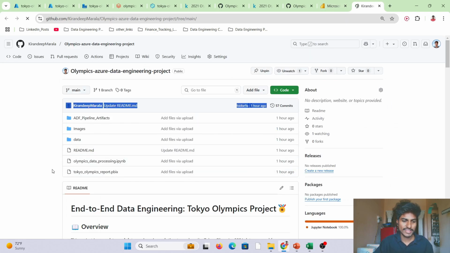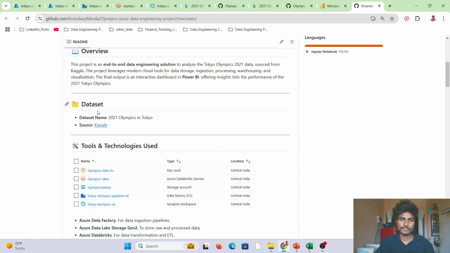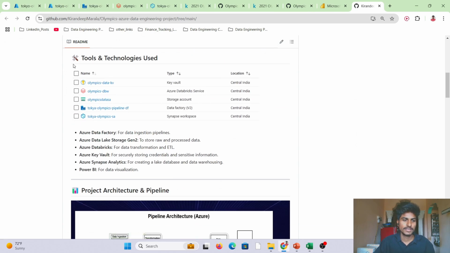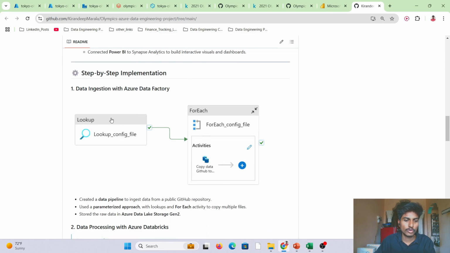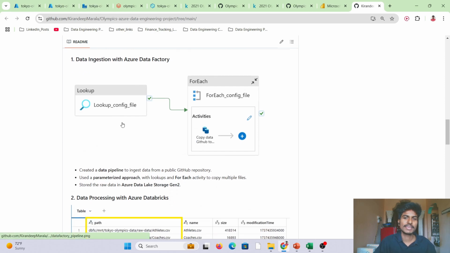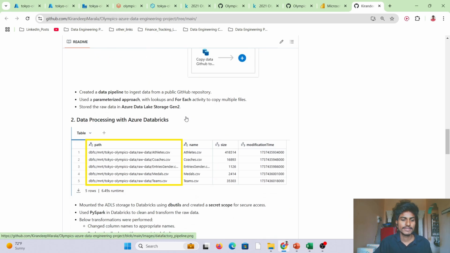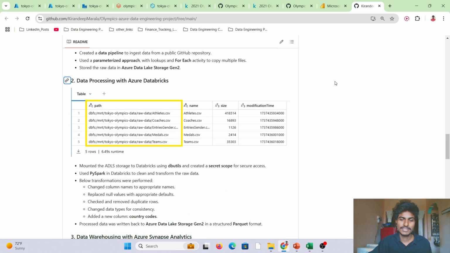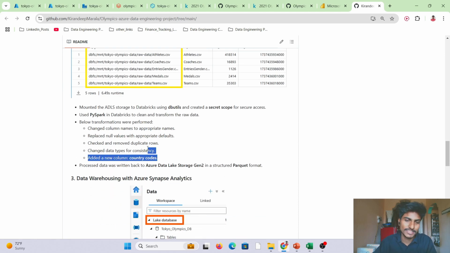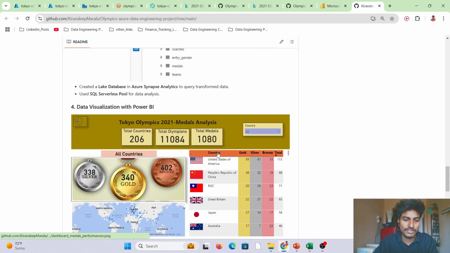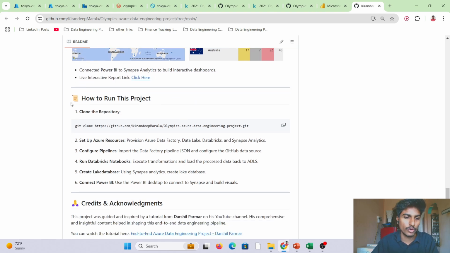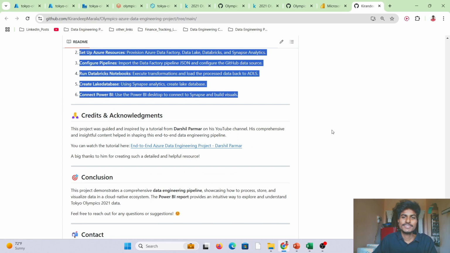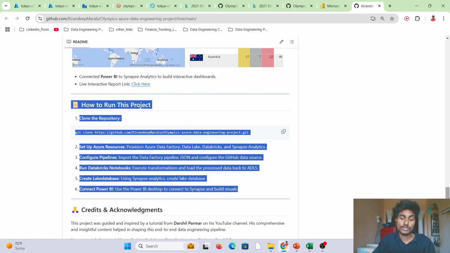I have attached all the files here, followed by an overview, dataset, tools and technologies used, and also the project pipeline, like what is the exact pipeline, followed by the step-by-step implementation, like what is our Data Factory pipeline, and what all the things we executed in Databricks, for example, changing column names, transformations, everything. And finally, Power BI, and also I have attached the live report link too. And if you want to run this project, you can follow all these steps. Okay, so all these details are present in my GitHub.